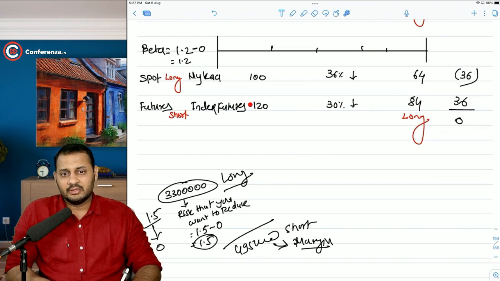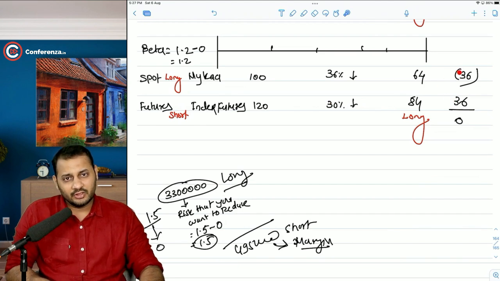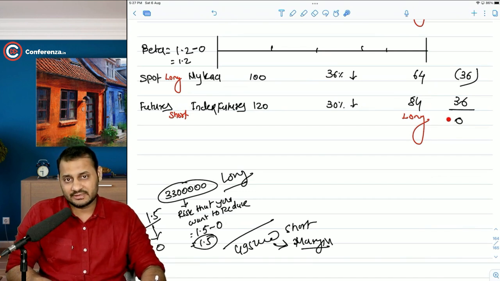What would have happened? Purchased at 120, sold at 84, the loss will be 36. In this case also the loss will be 36. At that time, instead of reducing the risk, you would have doubled it.